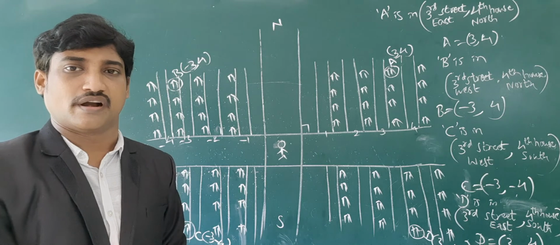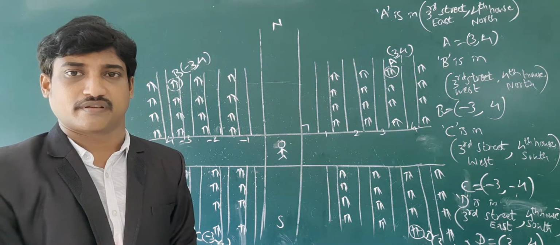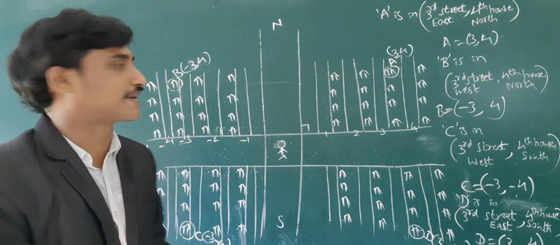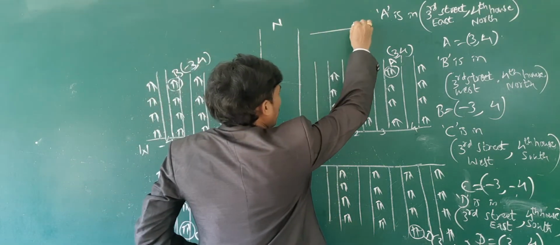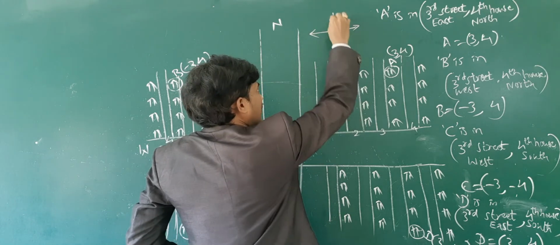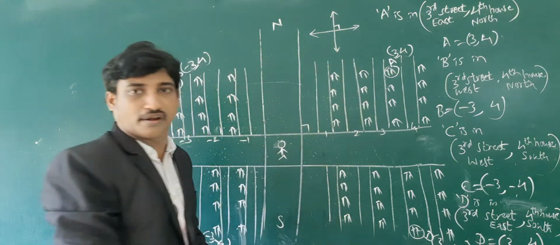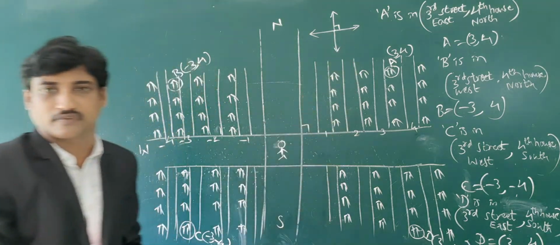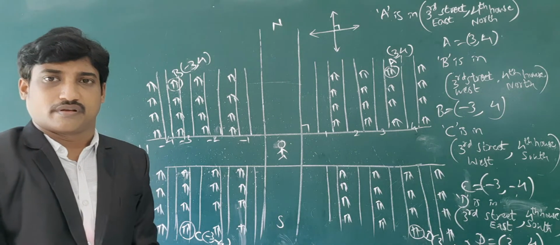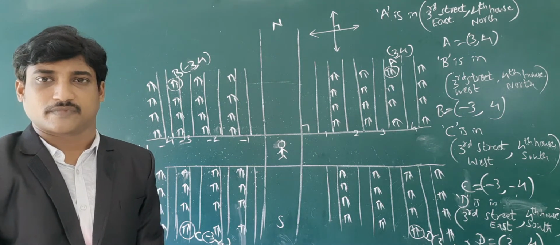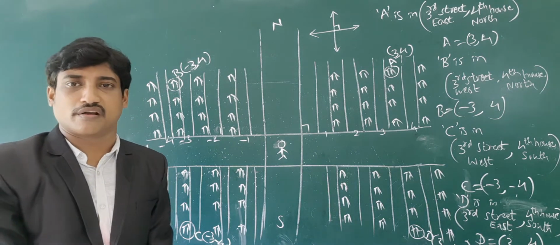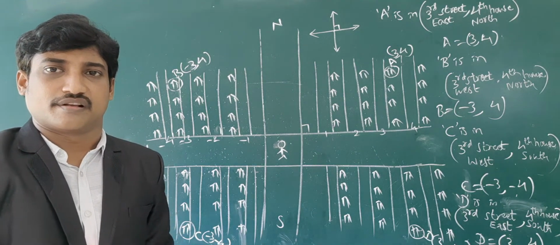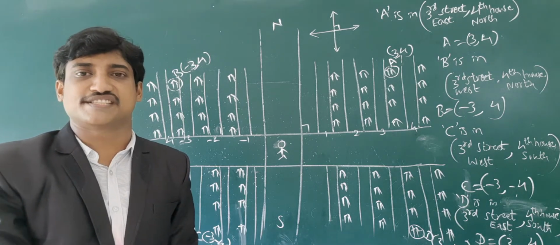In honor of Descartes, describing the position of a point with respect to two perpendicular number lines intersecting at their origin in a plane is called the Cartesian system.